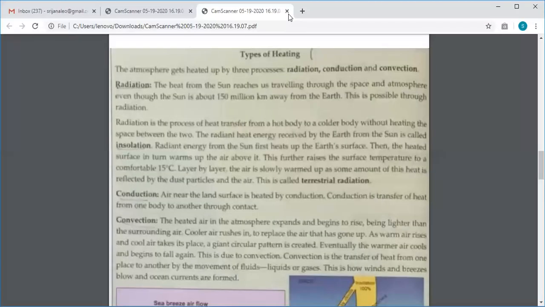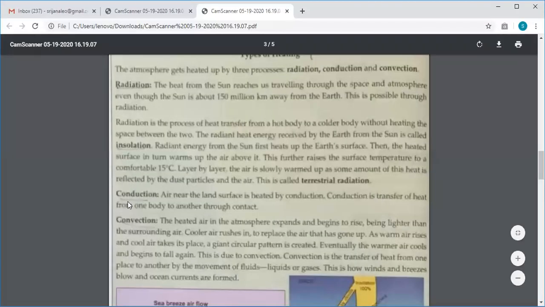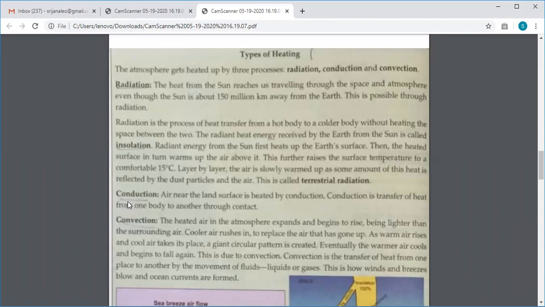Now, the second process by which the atmosphere gets heated is known as conduction. It is a transfer of heat from one body to another, but the two bodies have to come in contact. The air near the land surface is heated by conduction.